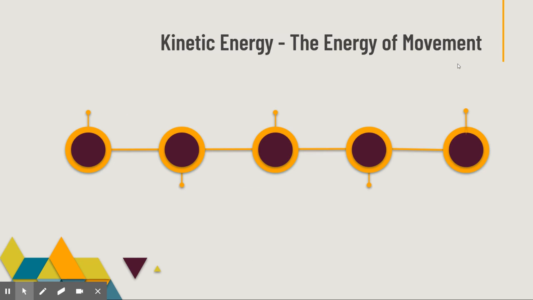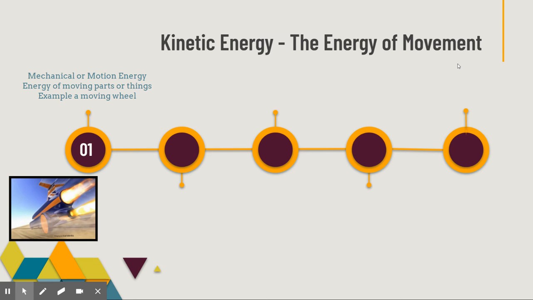So let's go to this idea of kinetic energy, the energy of movement. We're going to start with mechanical, or what we call motion energy. This is probably the one you're most familiar with if you've heard of kinetic energy before. Essentially, it's just the energy of moving parts, moving things. An example would be the movement of a wheel on a car. That would be mechanical energy or motion energy.